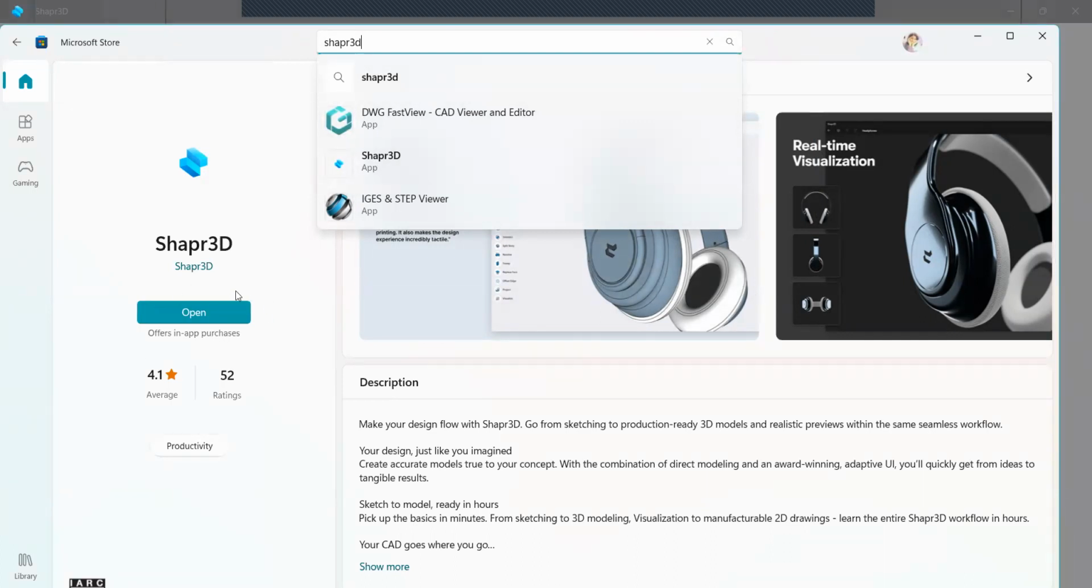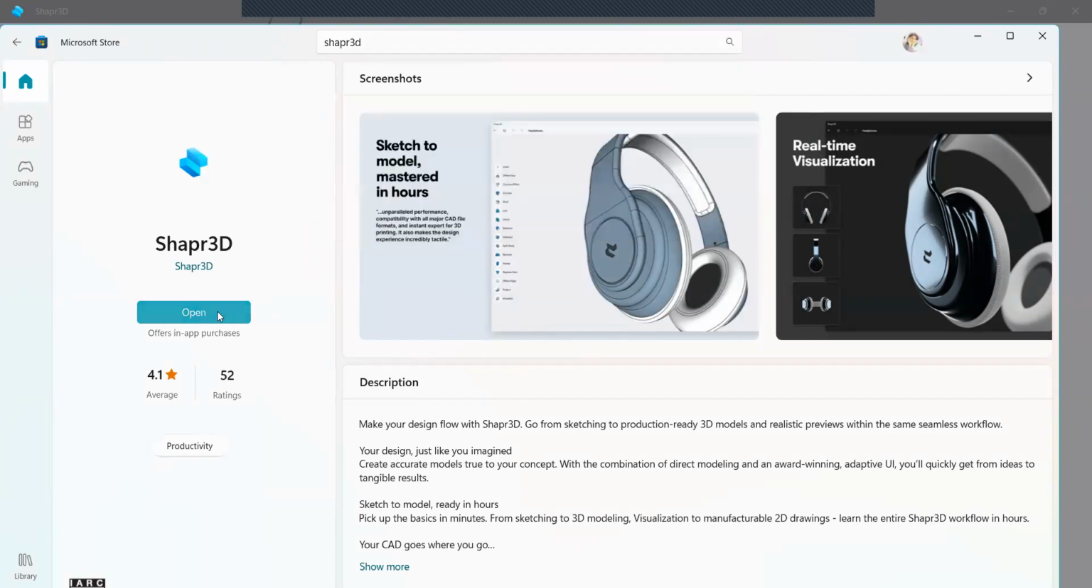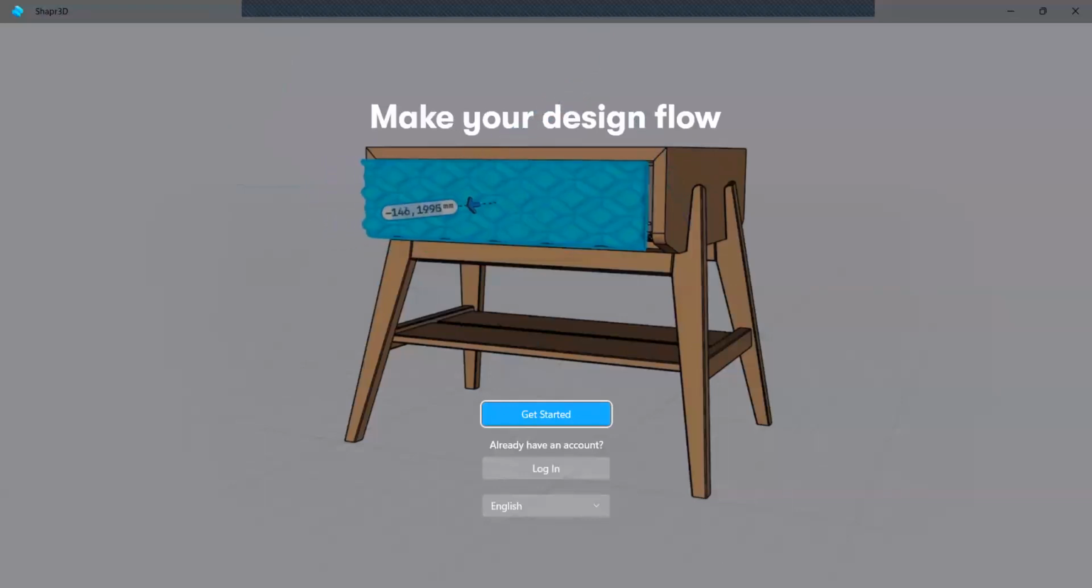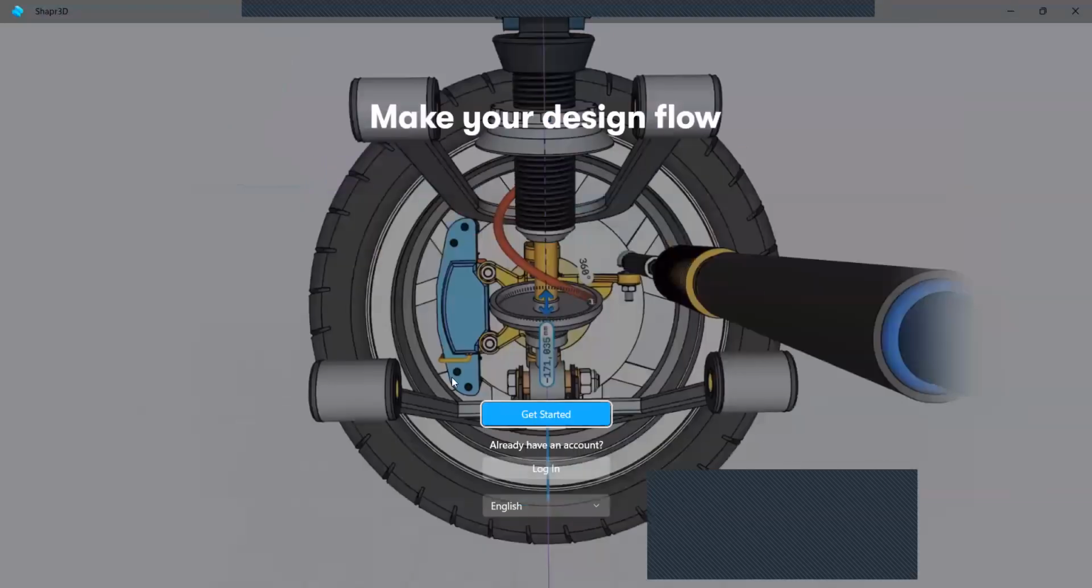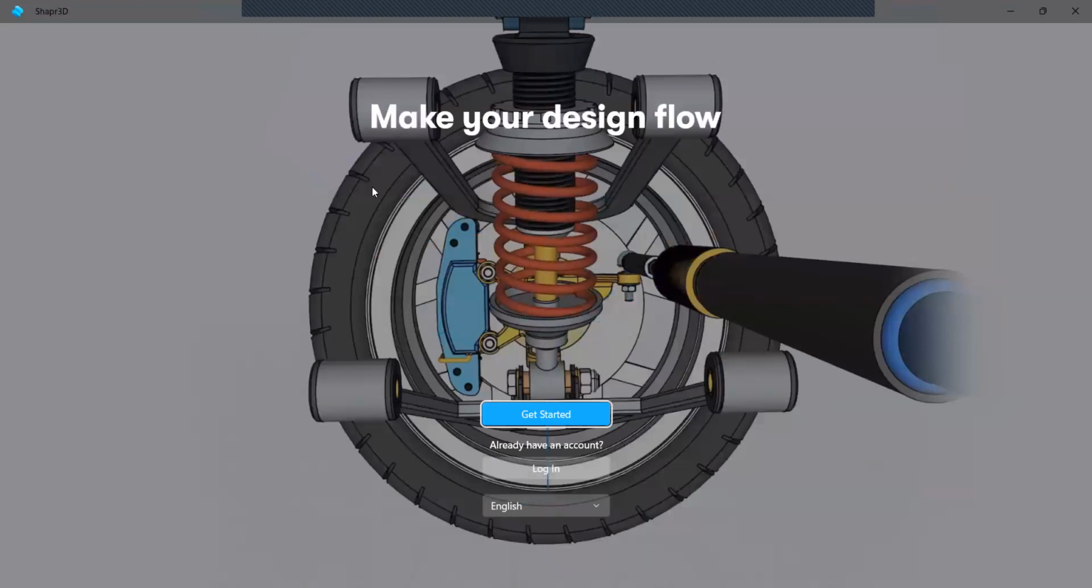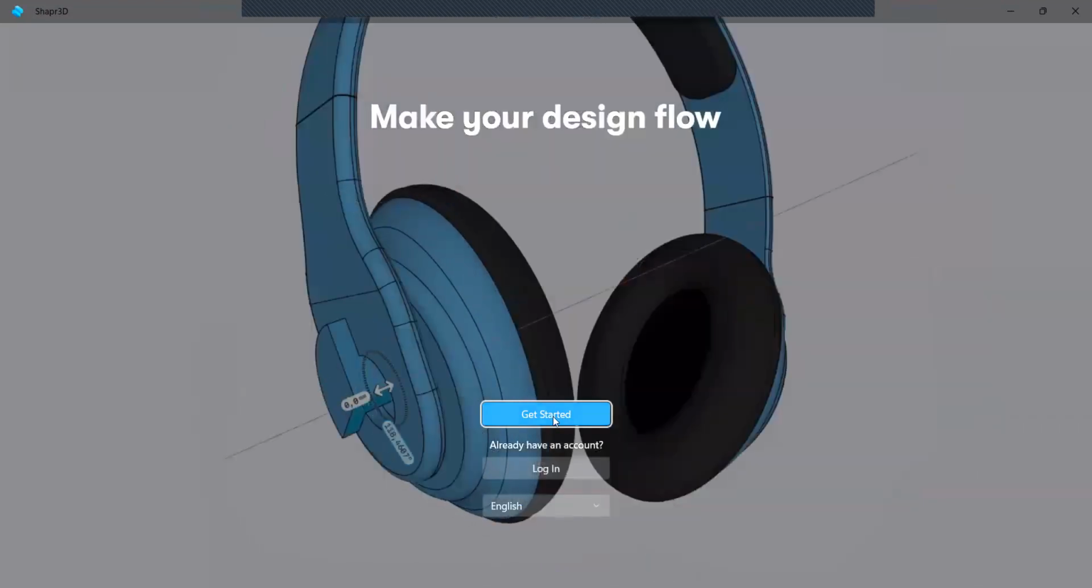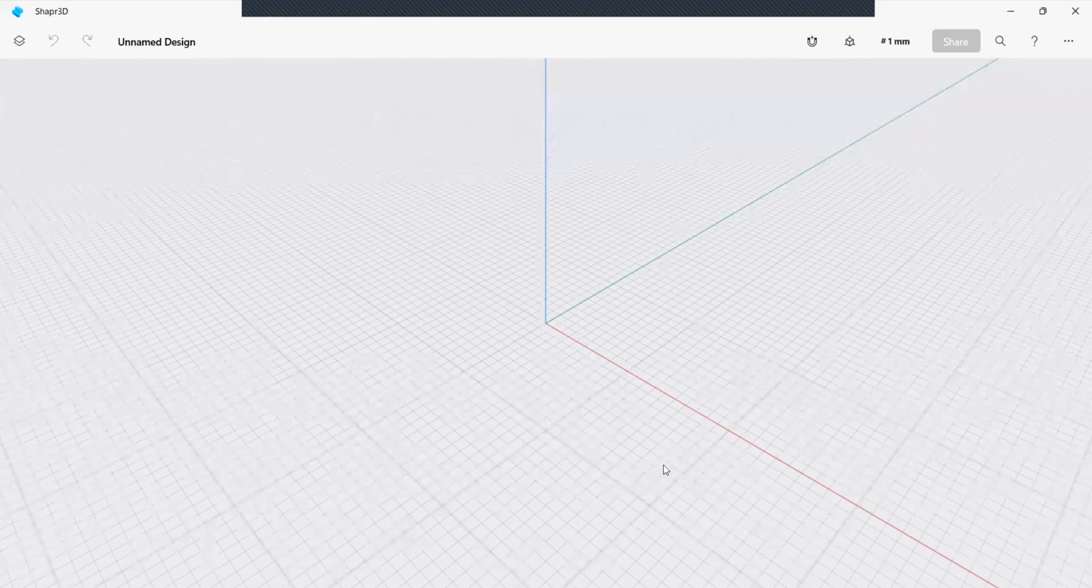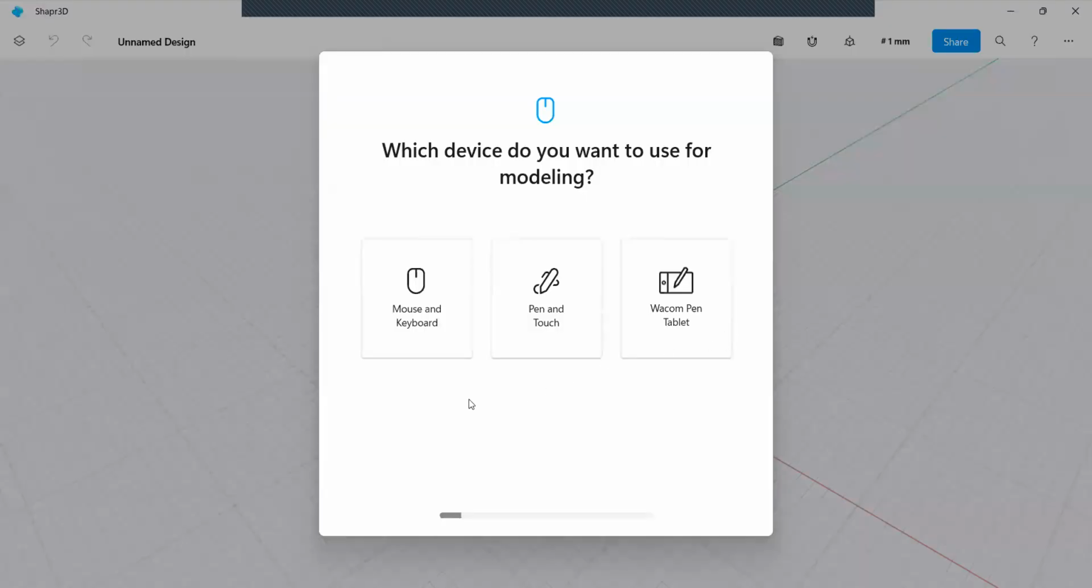So actually I already installed it, so here the open button is showing. So I am opening this one. So this window will come. Okay. So here I am clicking get started. And here I am clicking let's set up.